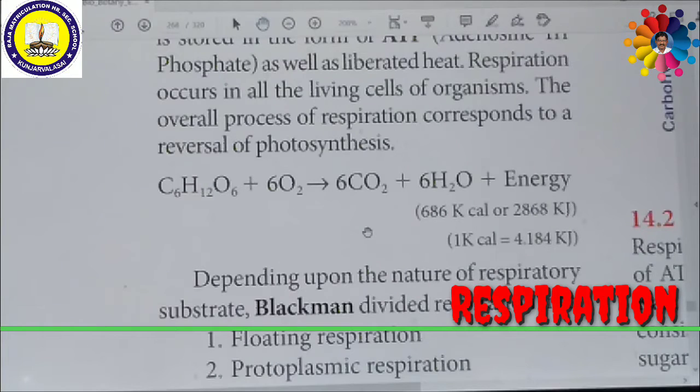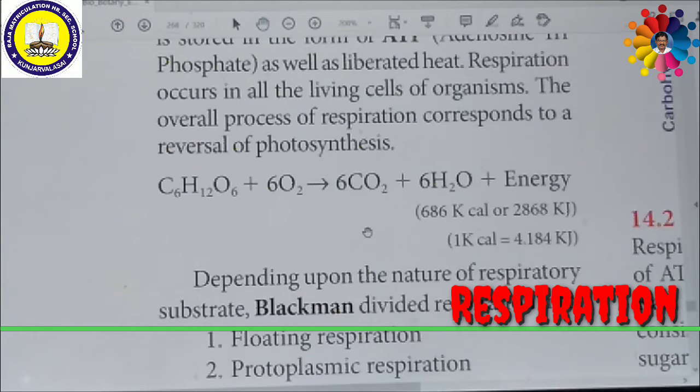That means the glucose is oxidized with oxygen to release 6 molecules of carbon dioxide and 6 molecules of water and energy. How much energy is released? 686 kilocalories or 2868 kilojoules. 1 kilocalorie is equal to 4.184 kilojoules.